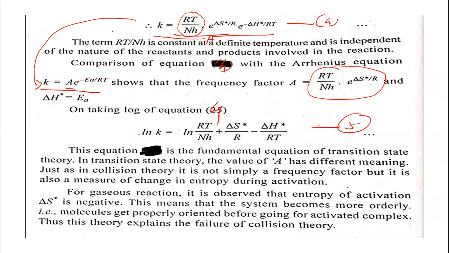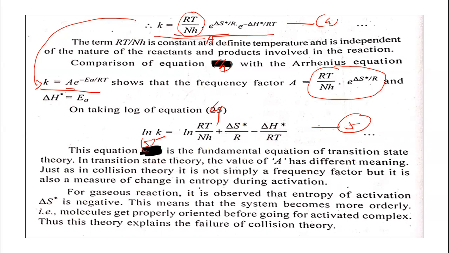Okay, so in equation 5, we get the rate constant k. This equation 5 is the fundamental equation of the activated complex theory. In transition state theory, the value of A has a different meaning. This is about the relation between the rate constant k with the standard entropy change and the standard enthalpy change. So this is equation 5 we are getting here.